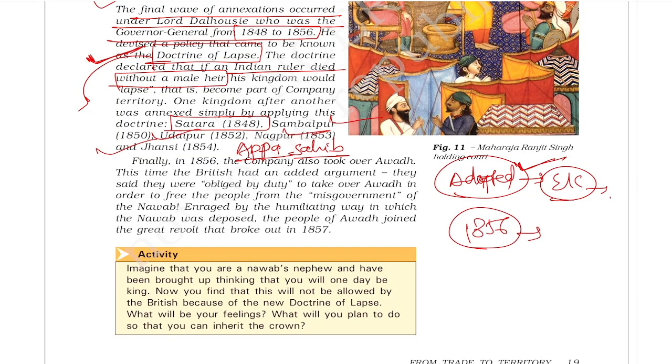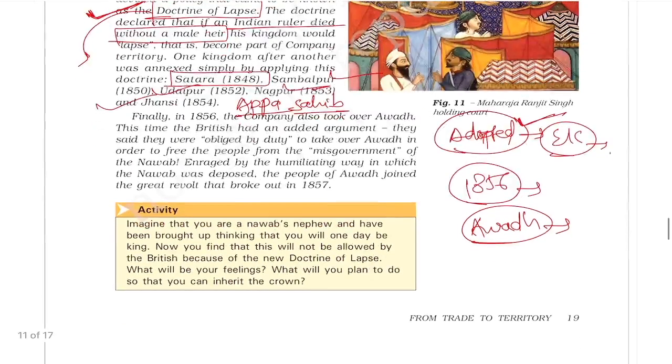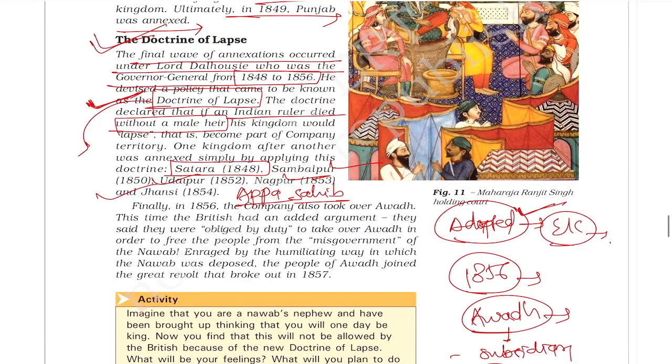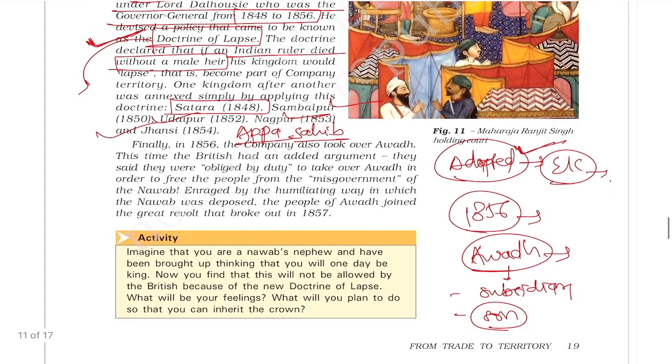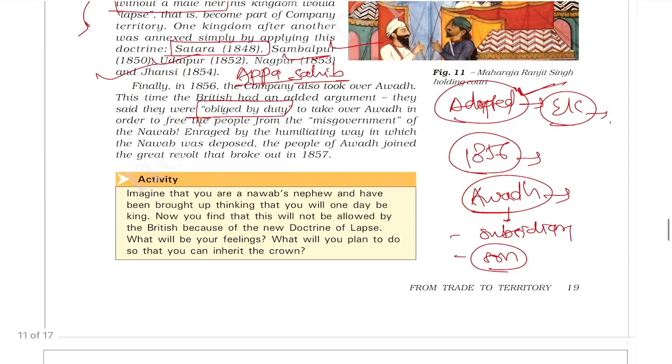Now they wanted to annex Awadh, but Awadh was very friendly with the East India Company. Awadh had even signed the subsidiary alliance. Again, the ruler of Awadh had many sons, so the doctrine of lapse couldn't be used against Awadh. So now they used the strategy of being obliged by duty. Means they accused the Nawab of Awadh of misgovernment.